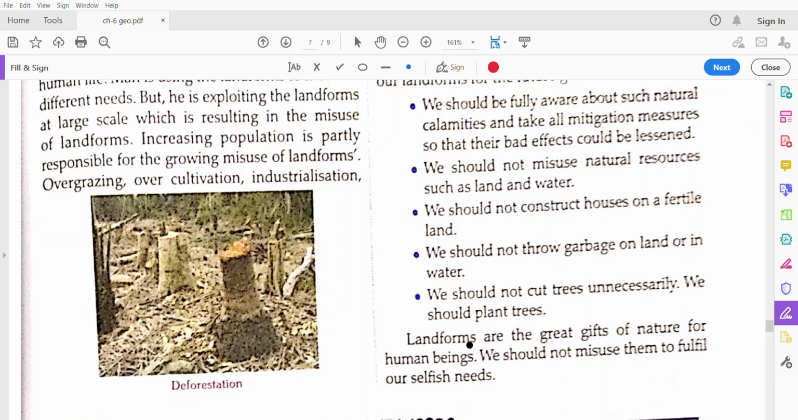The landforms are a great gift given to us by God or the earth. So we have to protect our mother earth. We should not misuse it to fulfill our selfish needs. We have to work to save the earth and the landforms.